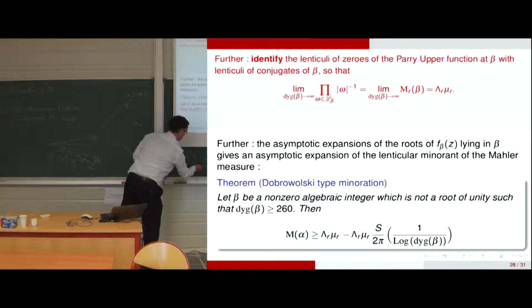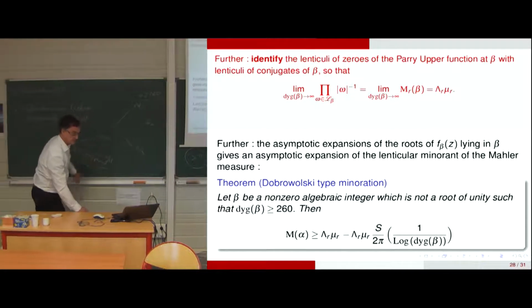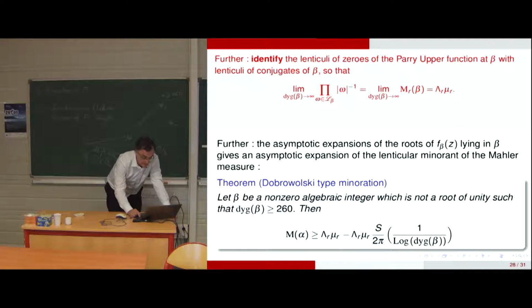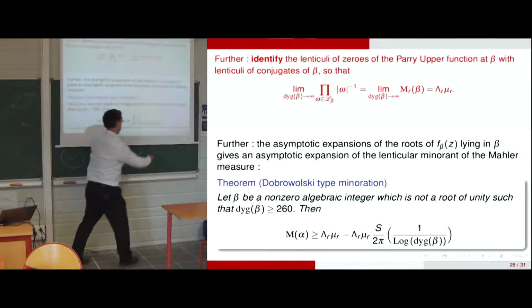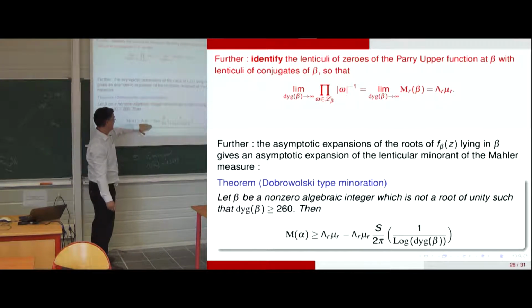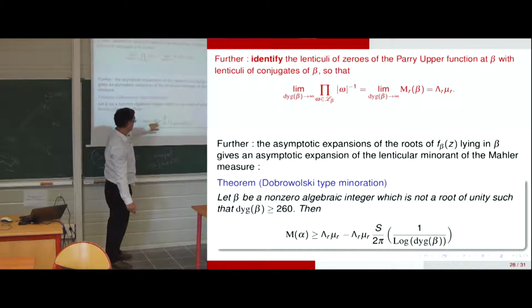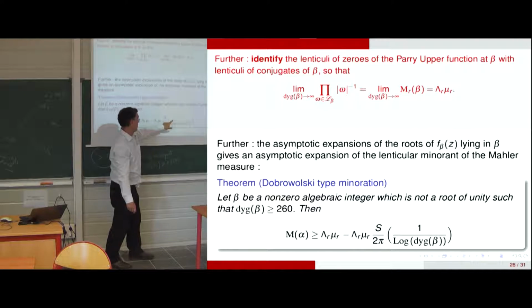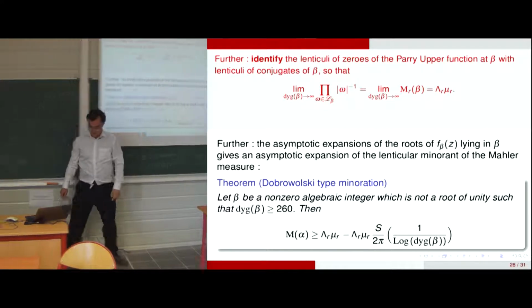Now when we use the method we have developed for the trinomials for a general power series, we obtain an expansion of the Mahler measure as a function of the dynamical degree of beta, and taking only the first two terms, we obtain this expression as a minorant. The Mahler measure is greater than, so above the limit here, minus some constant coming from the method, and 1 over log of the dynamical degree.